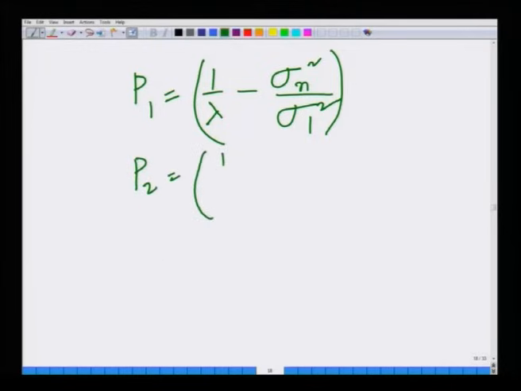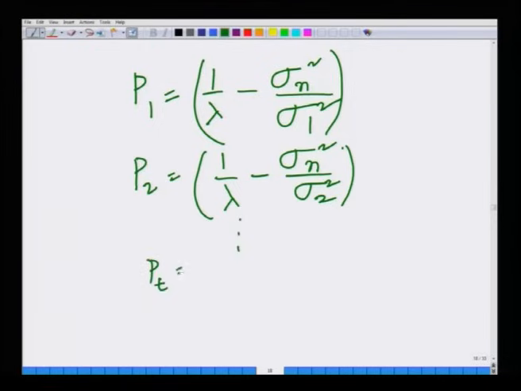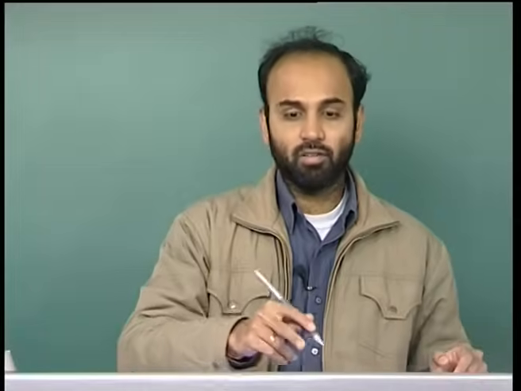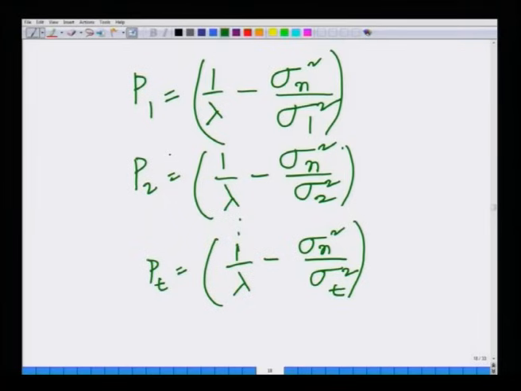P2 is also similarly 1 by lambda minus sigma n squared divided by sigma 2 squared, so on and so forth. Pt is 1 over lambda minus sigma n squared divided by sigma t squared. Hence, we have P1 equals 1 over lambda minus sigma n squared divided by sigma 1 squared, P2 equals 1 over lambda minus sigma n squared divided by sigma 2 squared, so on, except there is one caveat here, the power can only be positive. Hence, I will place a plus sign over here.